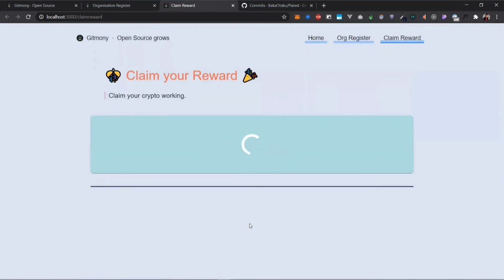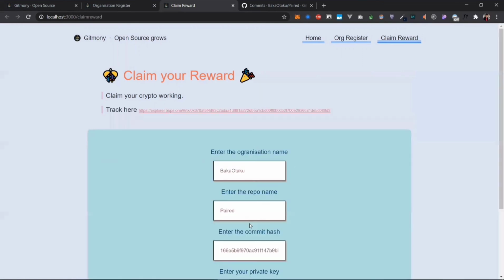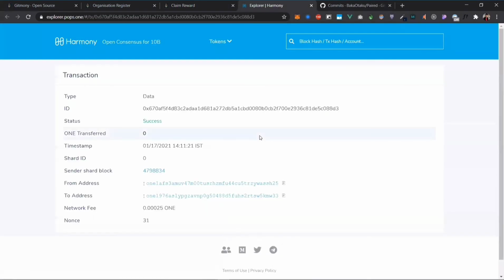so that now the HRC20 tokens will be rewarded to me after some time. Let us track here on Harmony Explorer. Yeah, as we can see, the transaction has been successful.